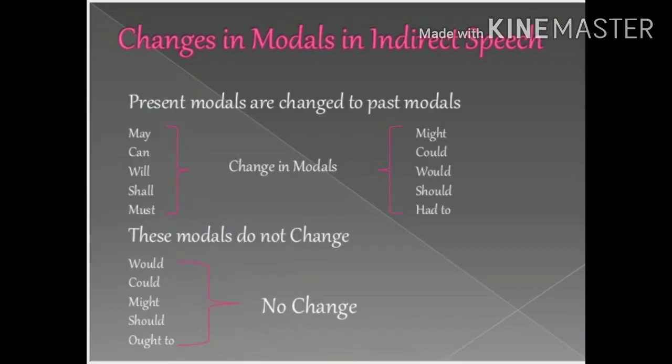Let's understand changes in modals in indirect speech. Present modals are changed into past modals. May into might, can into could, will into would, shall into should, must changes into had to. And these modals do not change, which are already in past form, like would, could, might, should, and ought to. They are not changed, they remain in the same form.